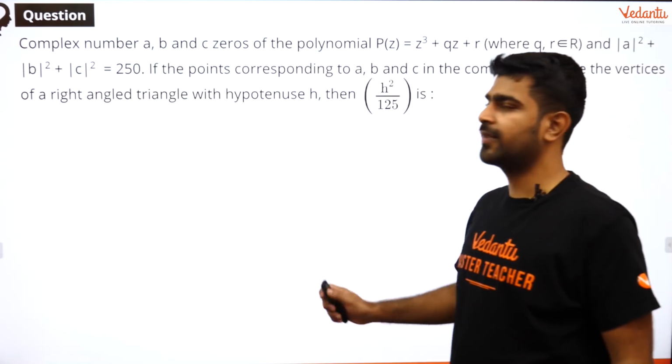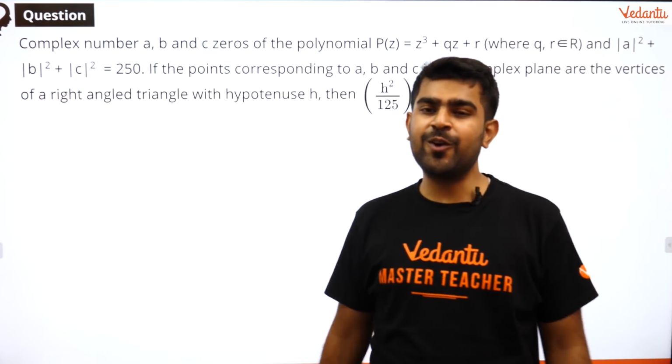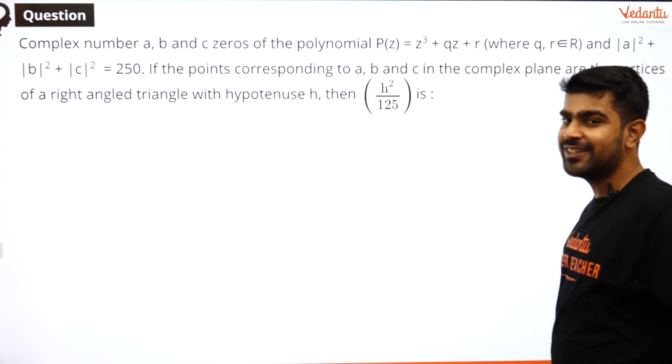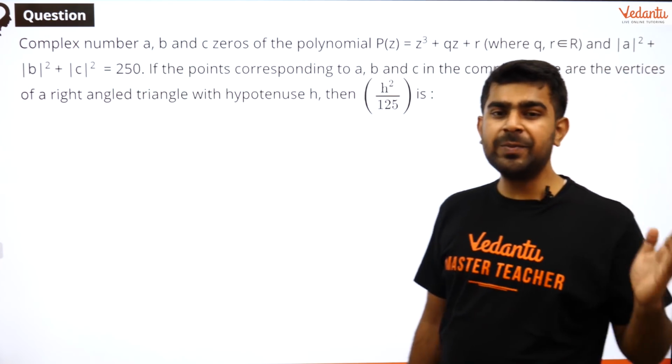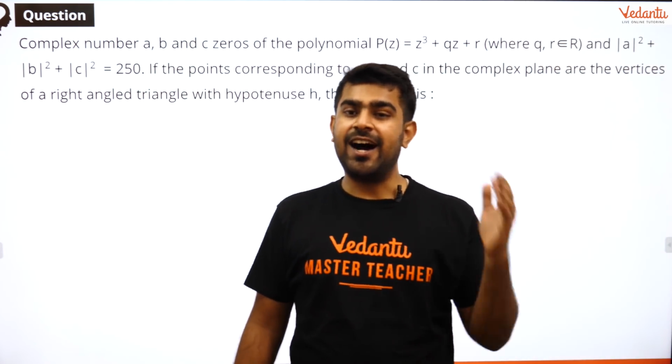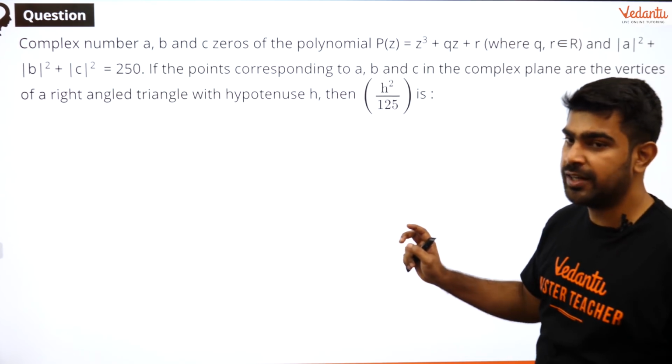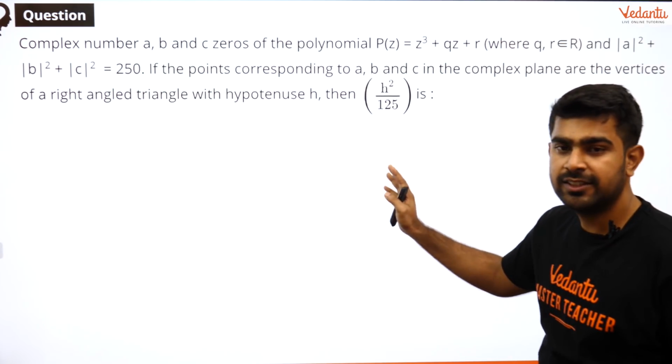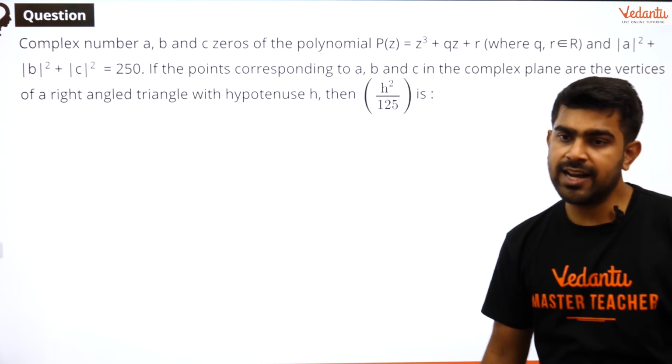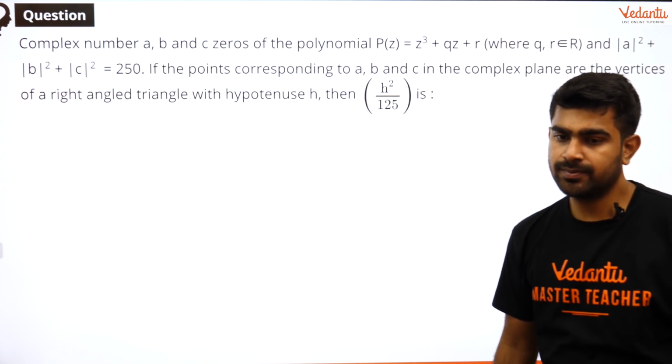Good. The next question for all of you is right over here: complex numbers A, B and C are zeros of this polynomial. I hope all of you can see the question. Read it once and then I will explain it to you.